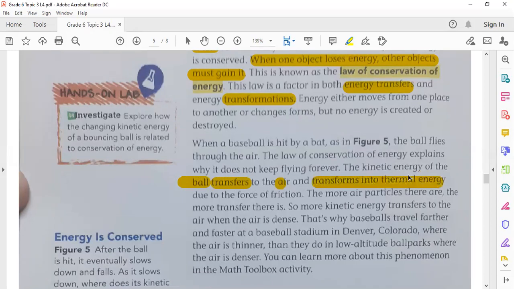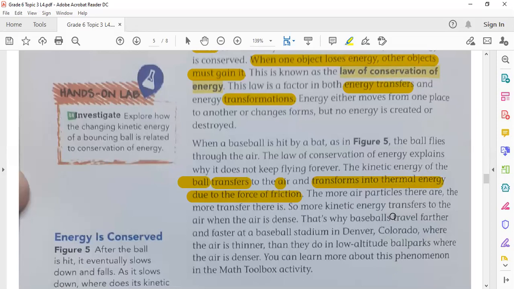So here, as you see, energy transfer and transformation happen at the same time. Due to the force of friction, the kinetic energy of the baseball transforms into thermal energy. The more air particles there are, the more transfer there is. So more kinetic energy transfers to air when the air is dense.